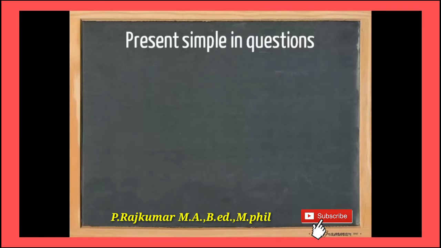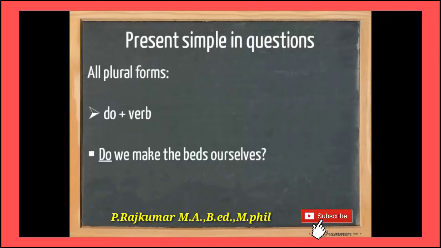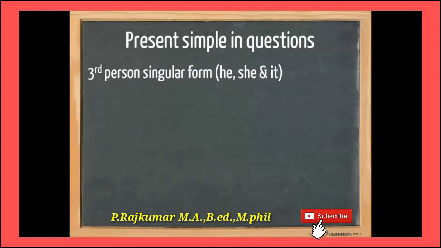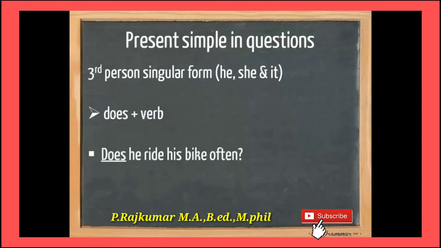Then first and second person singular form: do plus verb. Do I need a ticket? Do need. Okay, do plus verb. Then all plural forms. Do we make the birds ourselves? Do you ride your bicycles? Do they work? So do work.